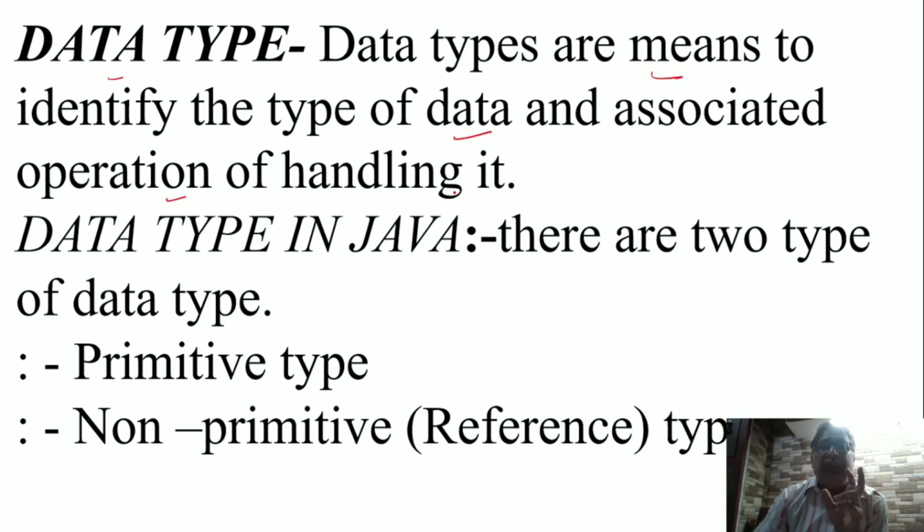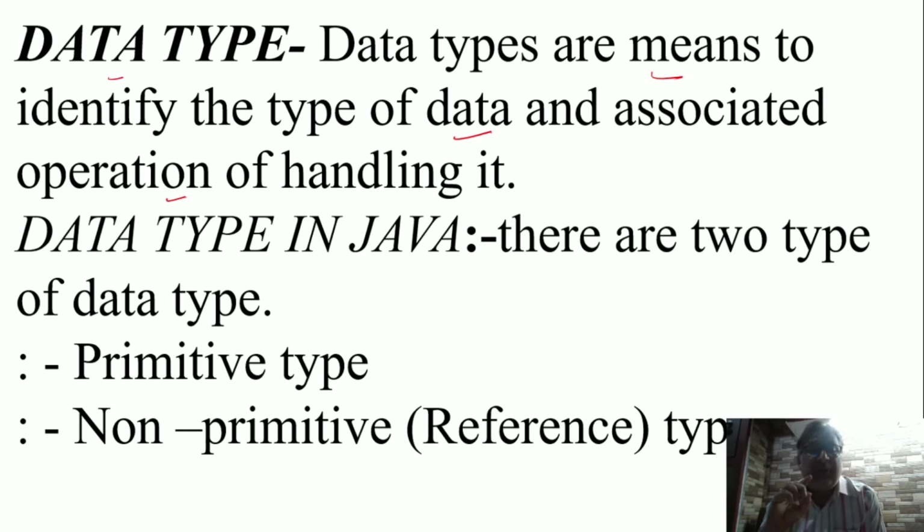So you will understand two things. First, if I want to store a number which has no fractional part, I will use an integer type of variable which can hold integers. And if you are using a variable of integer type, then what operations can you perform? It is not like integer and character respond the same way in all circumstances. They may respond differently. So different data types are provided.